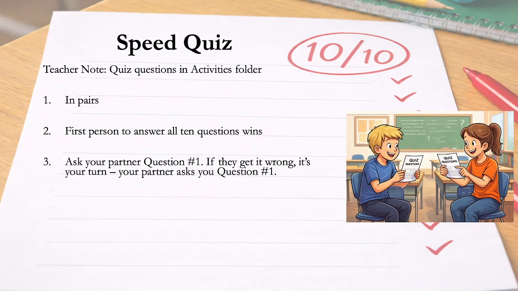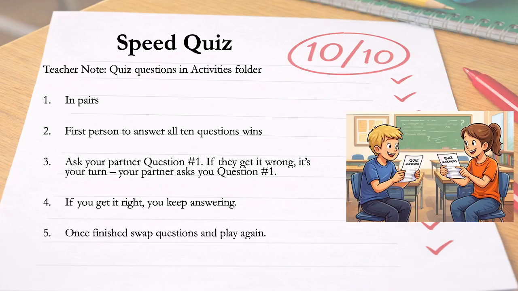Once she gets one wrong, it's her turn to ask Blondie a question. And if he gets it right, he goes again. I tried to write the questions from easiest to hardest. Once someone gets all 10 questions right, they switch papers and they go again. Just trying to use some more low-tech, student-interacting-with-each-other type of activities rather than Kahoots and